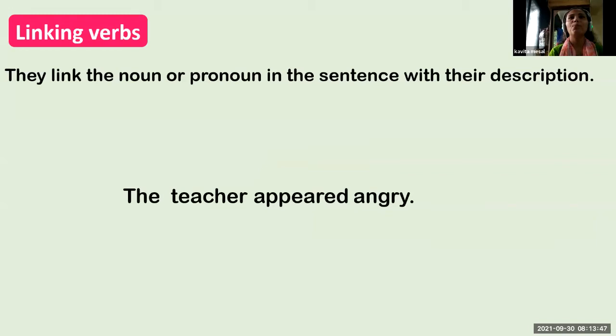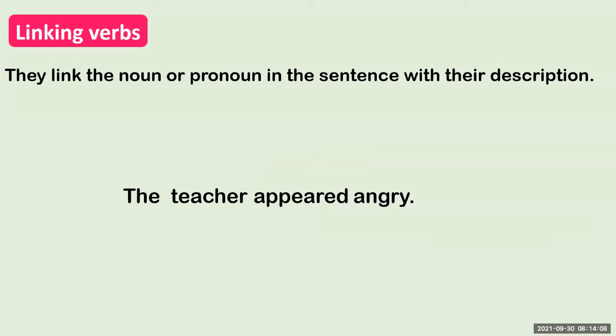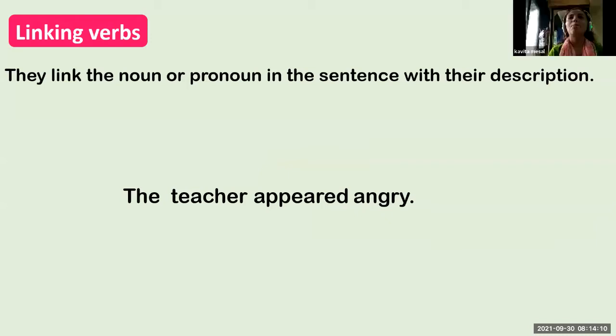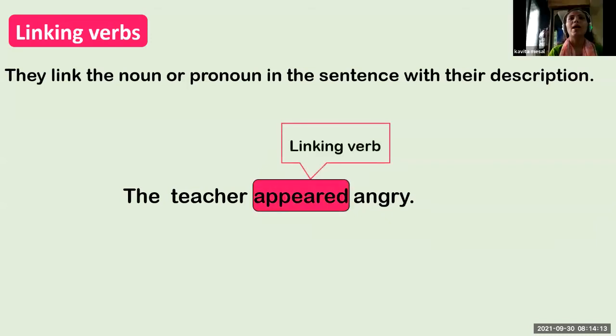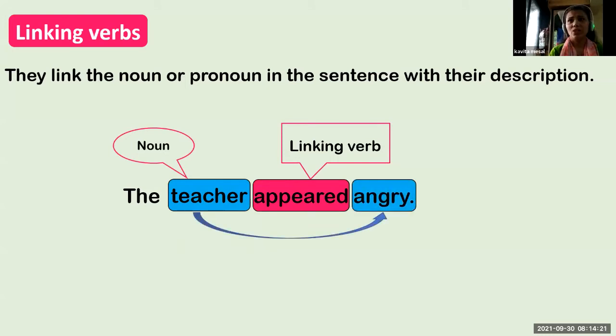Now, next sentence. The teacher appeared angry. So students, tell me now, which word is a linking verb here? The teacher appeared angry. Can anyone tell? Appeared. Appear, good. Appear is a linking verb. Appear links the noun teacher to its description.